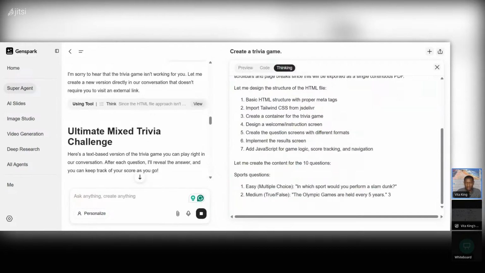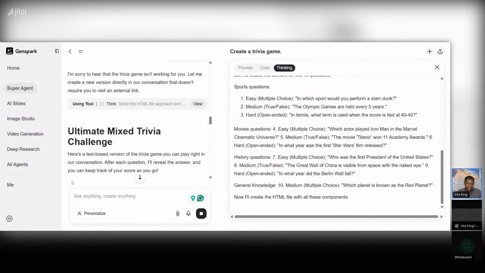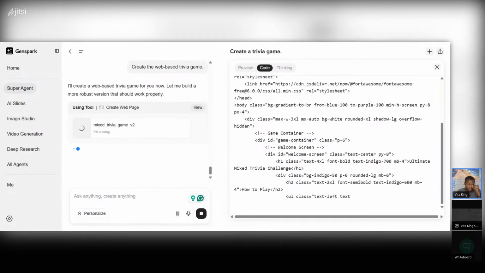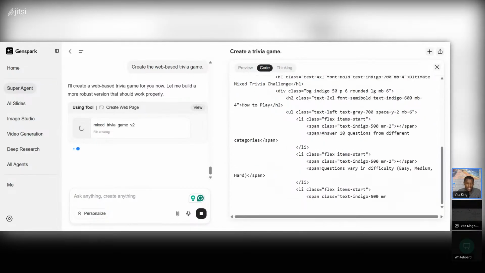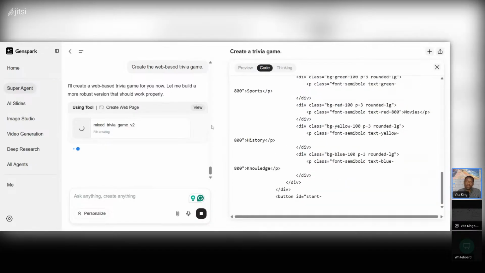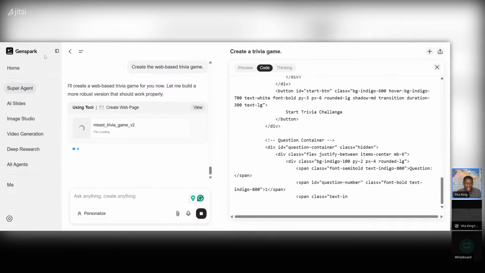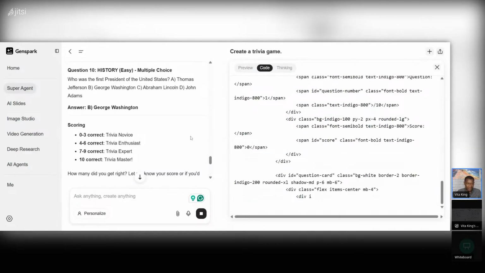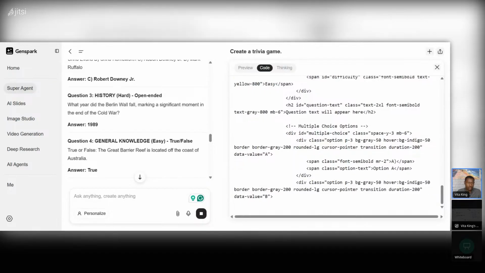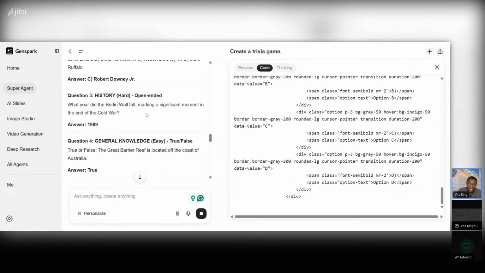So you see, it's going back. Let me see here, right? Because I told it, no, I don't want this. Okay, I'll create a web-based trivia game for you now. Let me build a more robust version that should work. Yeah, that's what we wanted. We wanted a web base. We don't want this text stuff because they gave me this, right? I'm like, no, this is not what we want. We want something that we can play online. So right now it's cooking.